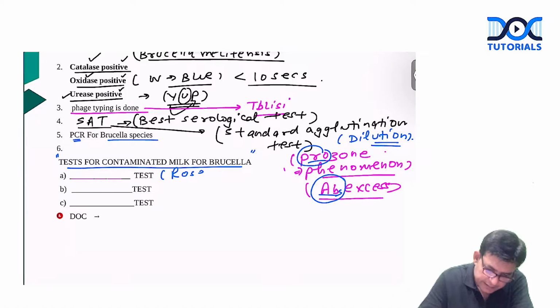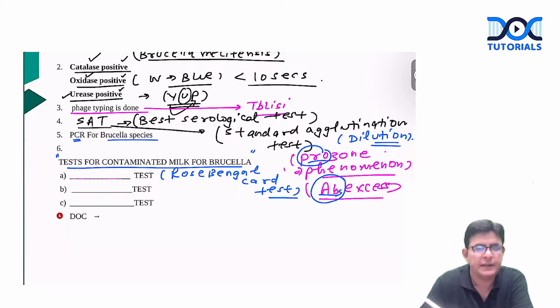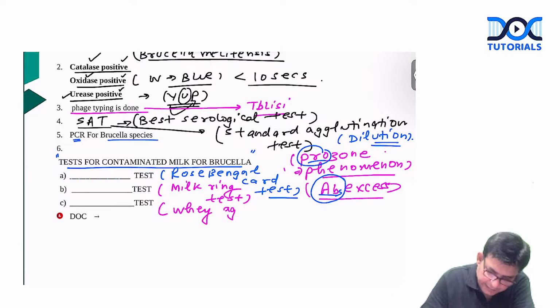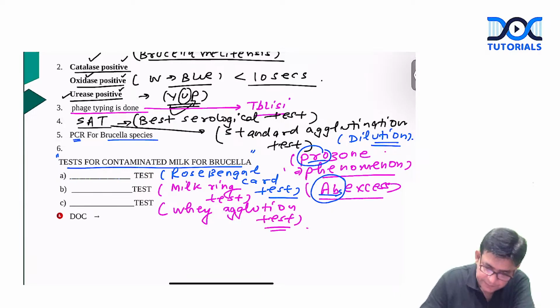One is termed as Rose Bengal card test. One is milk ring test, and one is whey agglutination test.